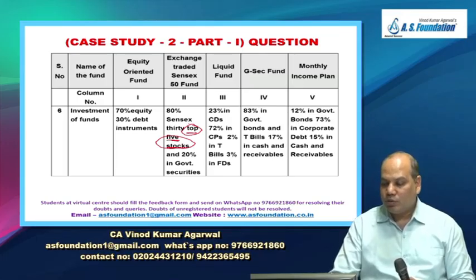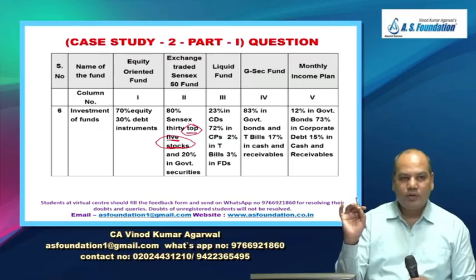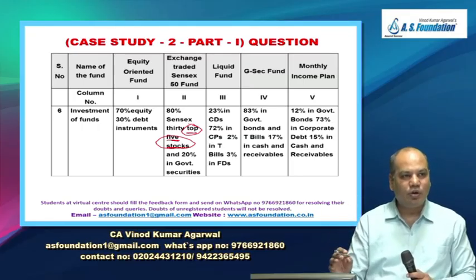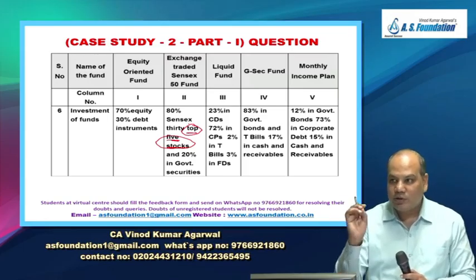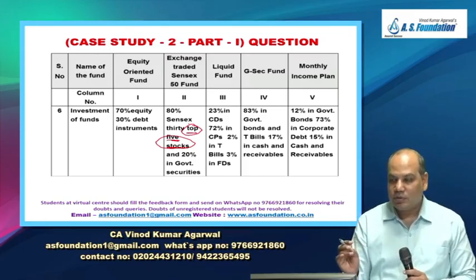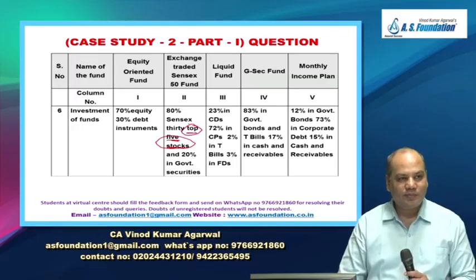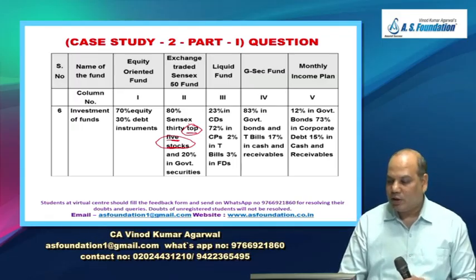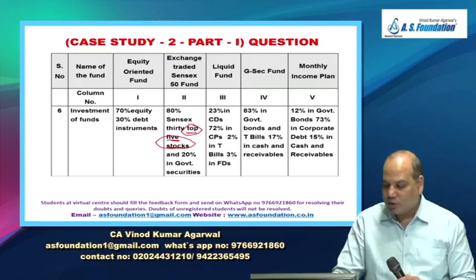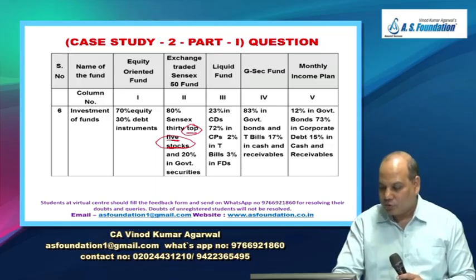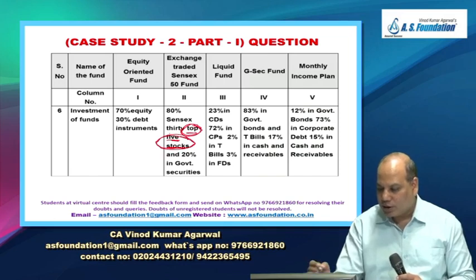If you are trying to represent or track Sensex and there are 30 shares in Sensex, do you know that? And you are only investing in 5 of them. Will it correctly represent the movement of Sensex? No. And 20% in government security. So this seems to be a wrong idea.